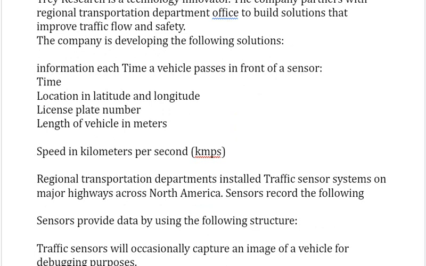Regional transportation departments installed traffic sensor systems on major highways across North America. Sensors record the following information each time a vehicle passes in front of a sensor: time, location in latitude and longitude, license plate number, length of vehicle in meters, and speed in kilometers per hour (kmph). Sensors provide data by using the following structure.